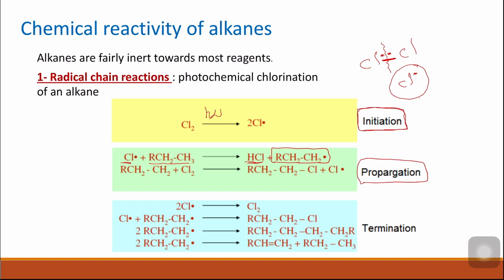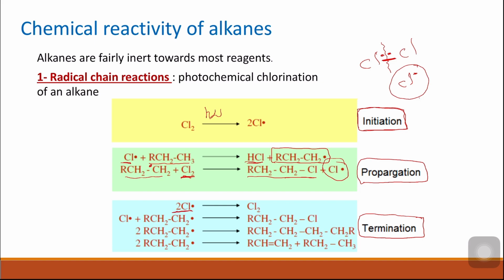This alkyl free radical can then react with another chlorine molecule to give alkyl chloride and another chlorine free radical. This step will continue until all the species in the medium are free radicals and no species remains as a compound. Then the final stage of the reaction takes place, which is the termination. All the remaining free radicals in the reaction medium will react with each other to give new species or different molecules.